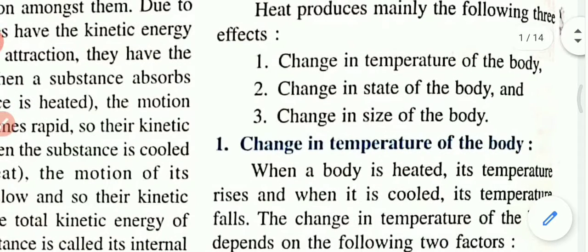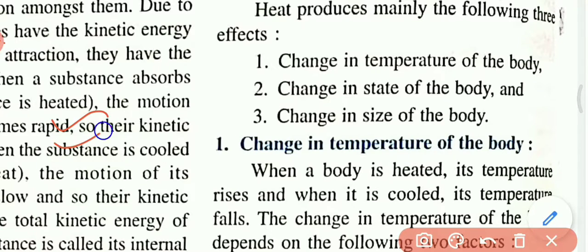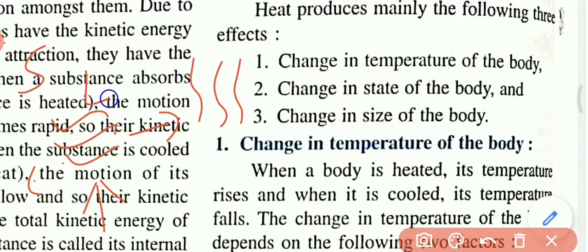Means that here, look at this. Here, this is a liquid. If you provide heat, then that liquid is converted into gas. Or if you reject heat from the liquid, that liquid will solidify and become solid. So liquid can change into solid, solid can change into liquid, and liquid can change into gas.